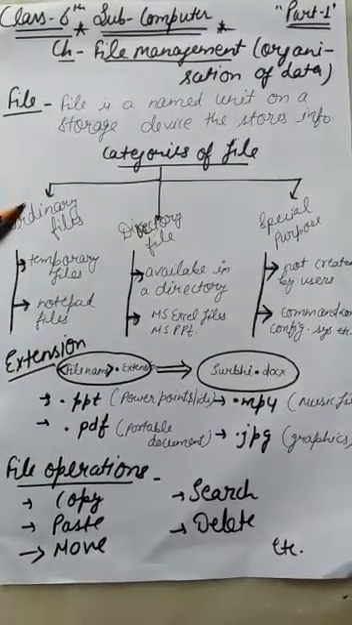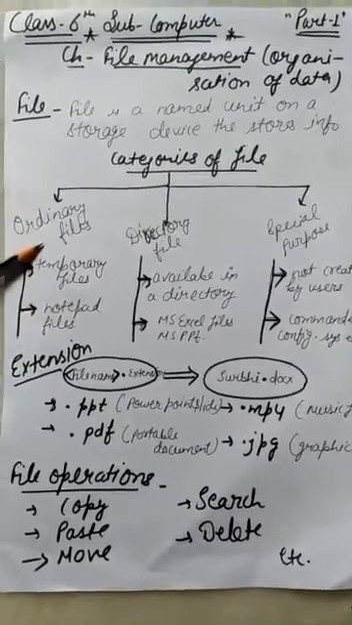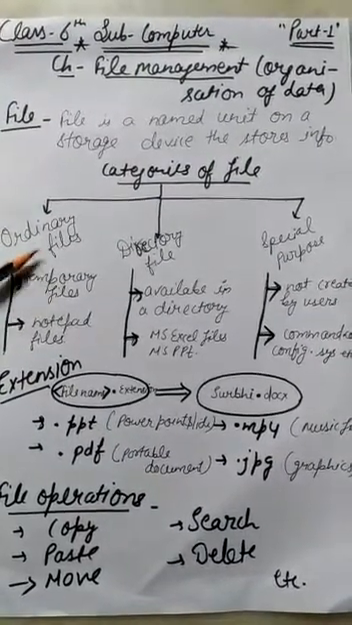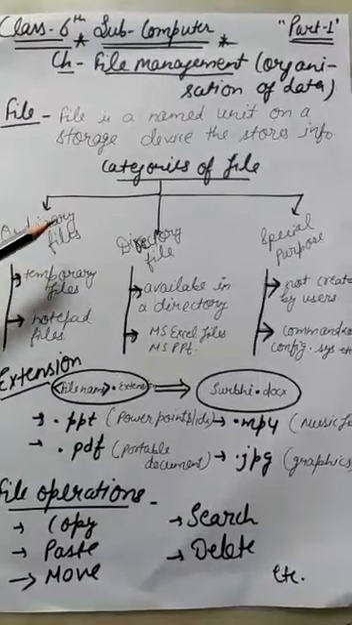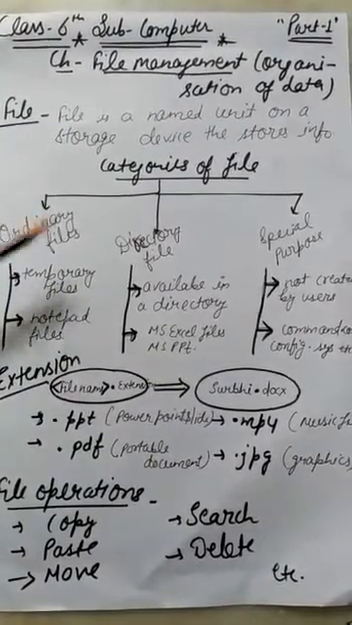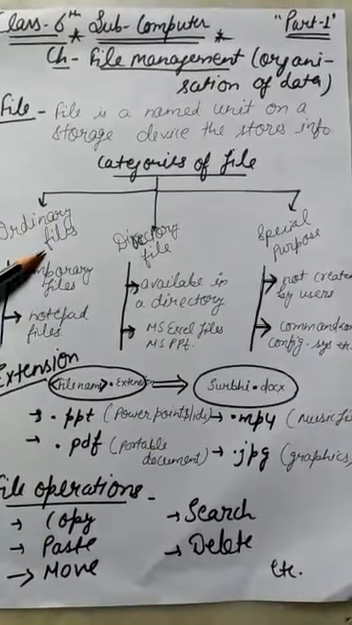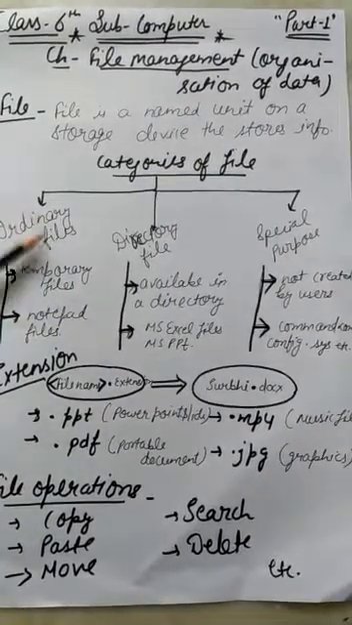So first we will talk about the ordinary files. These are temporary files that are created for a general purpose. They remain on the storage device until the process is completed. As soon as the requirement for these files is over, we delete them from the storage devices.